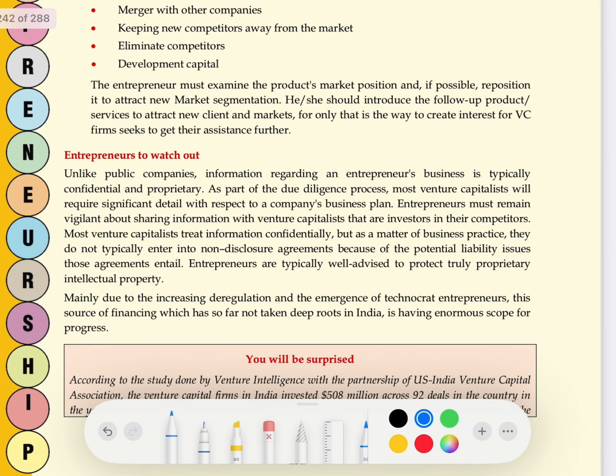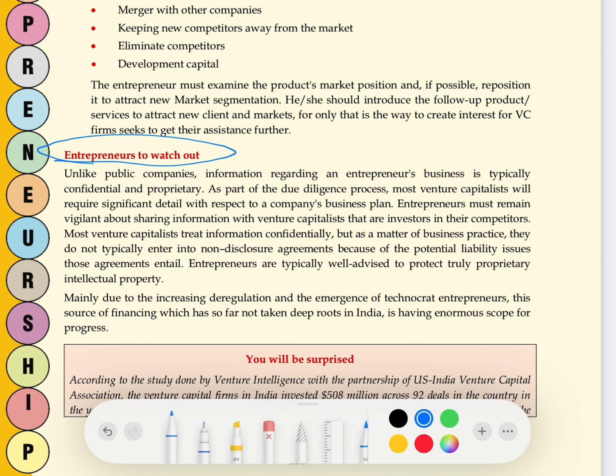After that, the last topic is what entrepreneurs should watch out for. Entrepreneurs have to be very careful before going to these VCs, because these VCs select only one idea out of 400. So generally, before going to the VC, the entrepreneur should prepare a non-disclosure form and get it signed by the VC, stating that you will not disclose my idea and my information to anybody. But VCs don't sign it. No VC signs this.